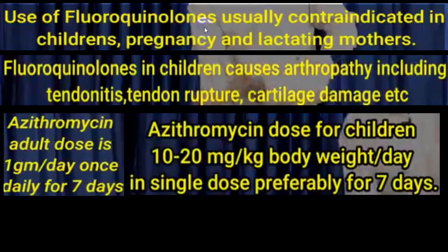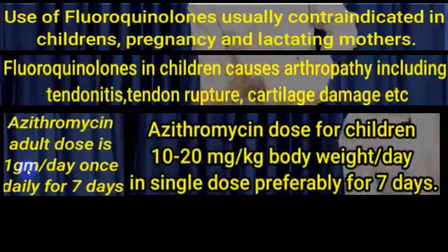So fluoroquinolones are usually contraindicated in children, during pregnancy and lactation. So during that particular time, you will have to go to either azithromycin or ceftriaxone. Azithromycin in children is 10 to 20 milligram per kilogram body weight per day in a single dose, preferably for 7 days.